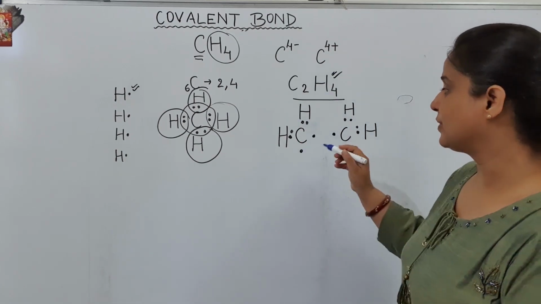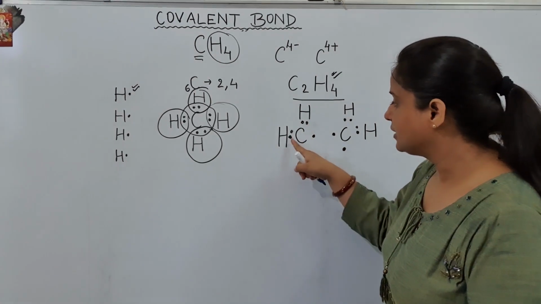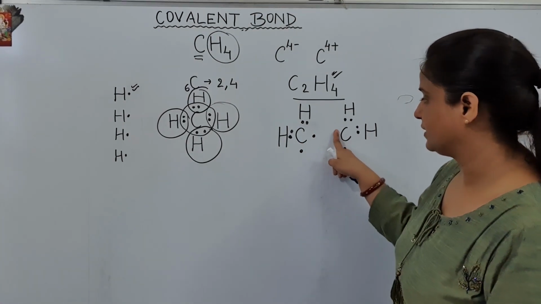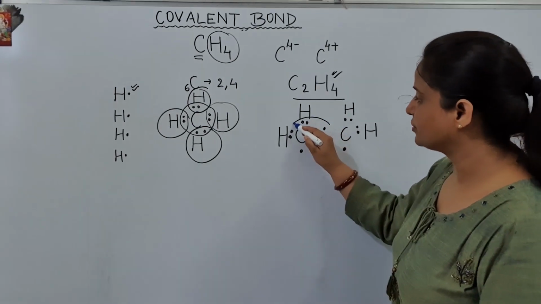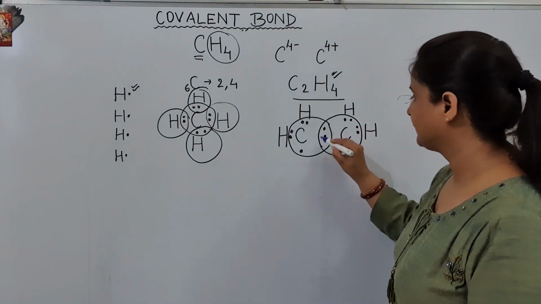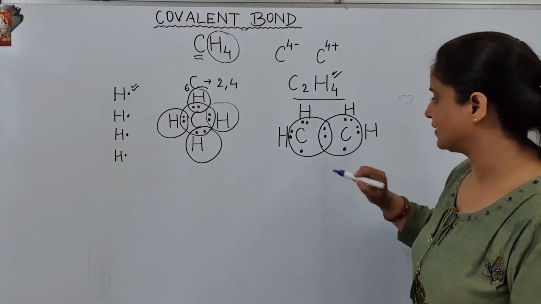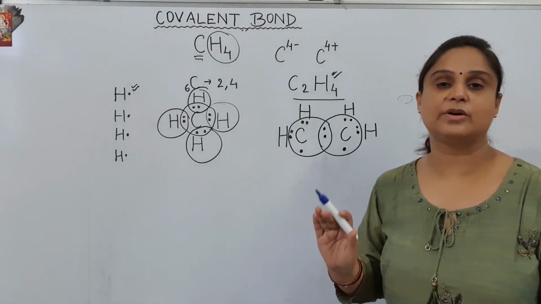Now let us see how many electrons are there in their outermost shell. Let us see, 1, 2, 3, 4, 5 and 6. 1 electron we can share between these. So this is sharing. Let us see how many electrons are there in the outermost shell of carbon. Count: 1 2 3 4 5 6 7, 1 2 3 4 5 6. There are 7 electrons in the outermost shell of carbon.